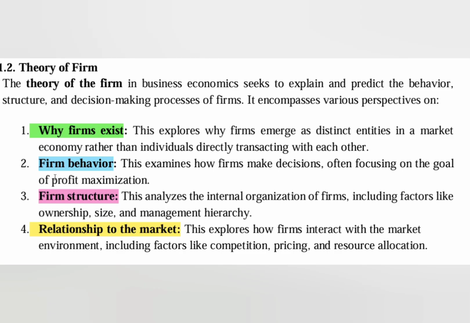Okay. Firm behavior means how the company decides how much to produce, what price to charge, and how many employees to hire. So these decisions are called firm behavior. Okay. For example, Samsung decides the price of its new smartphone. Firm structure means who reports to whom, like a CEO to manager, manager to team leader, team leader to employees. These are called firm structure.